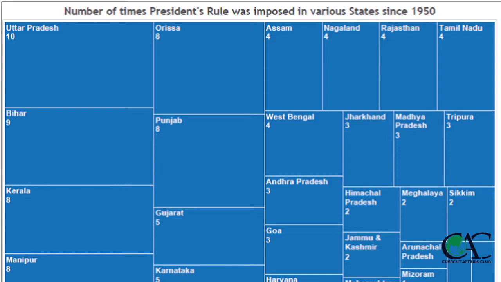President's rule has been imposed at least once in 27 of the 29 Indian states. UP tops the chart, as President's rule has been imposed there more than 10 times, followed by Bihar, where it was imposed 9 times, and then Kerala, Manipur, Orissa and Punjab, where it was imposed 8 times. Punjab was under President's rule for nearly 10 years altogether.